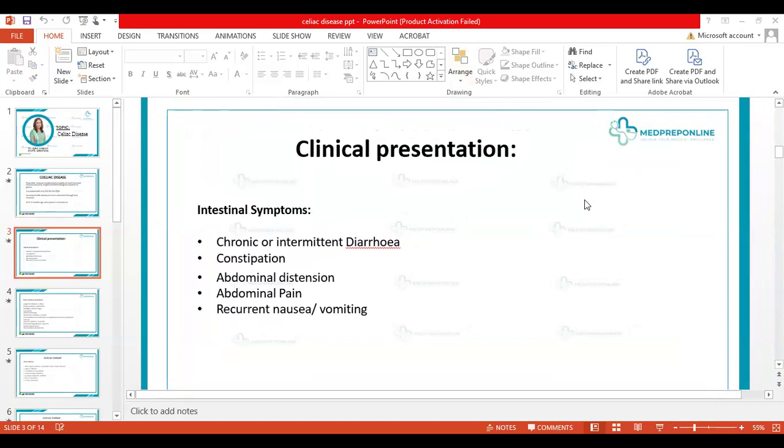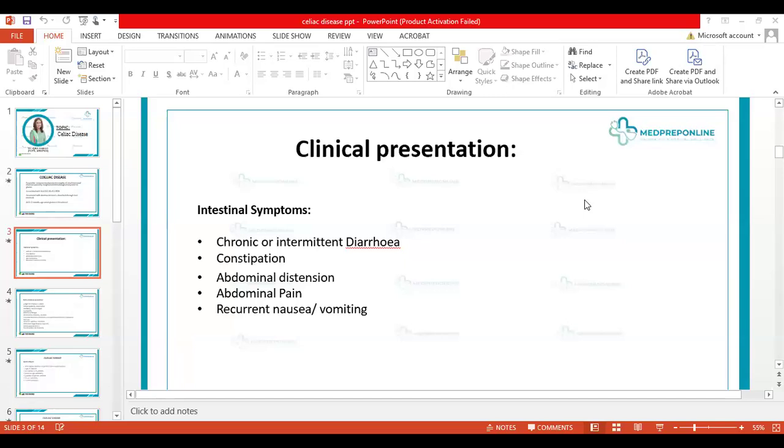They can have some mucus in them, and it can be intermittent, that it slightly gets better because, as I'm telling you, the issue is how much the patient is exposed to the gluten. So it can be intermittent as well, that there's an episode of diarrhea. The child might have the diarrhea for 5, 7 days, 10 days, 15 days, and then he might get better because, whenever the child has diarrhea, the parents usually take them to the doctors. They might give them some antibiotics or something like that. The child might start eating less, and the parents start giving less food to the children. So there can be chronic diarrhea or it can be an intermittent diarrhea.